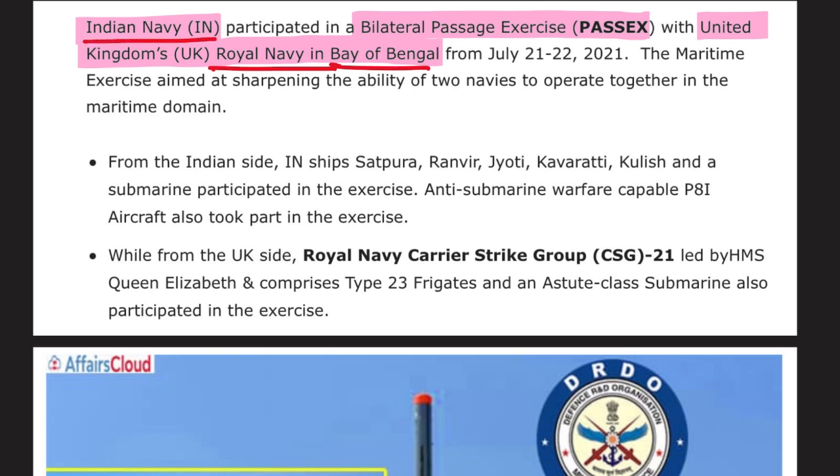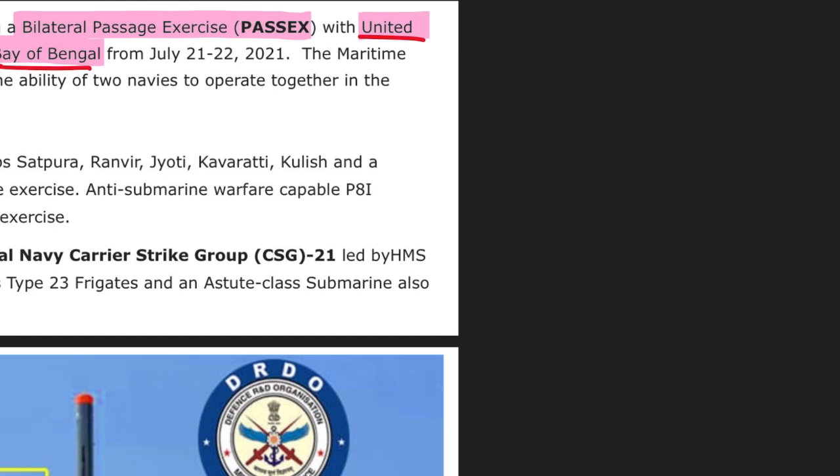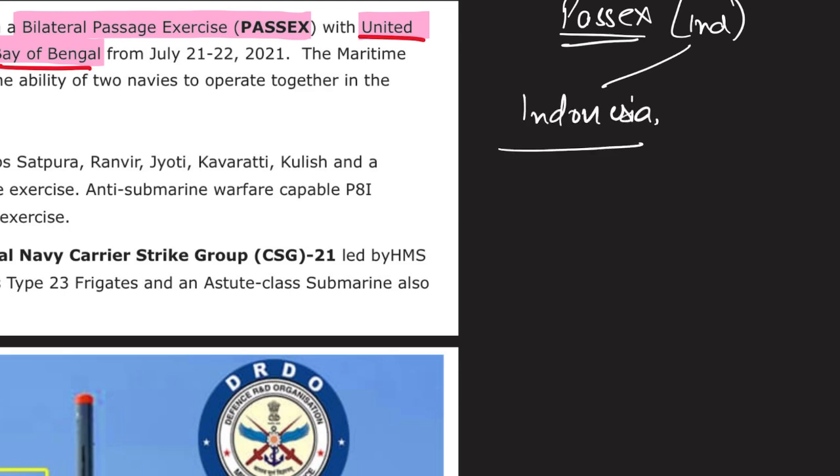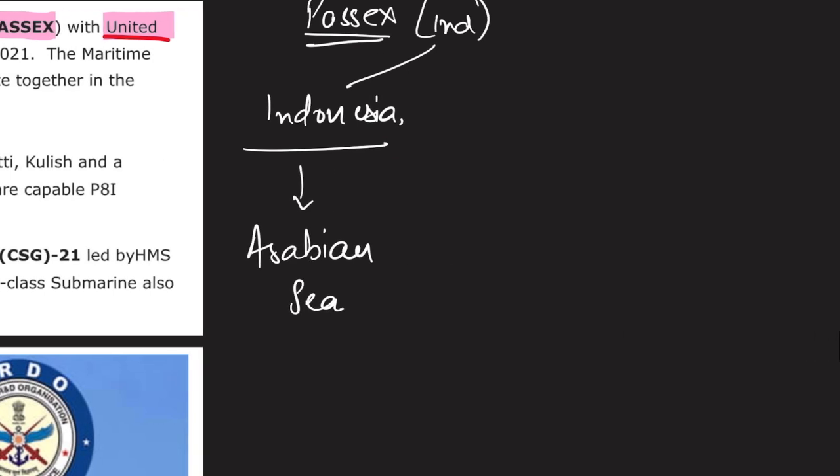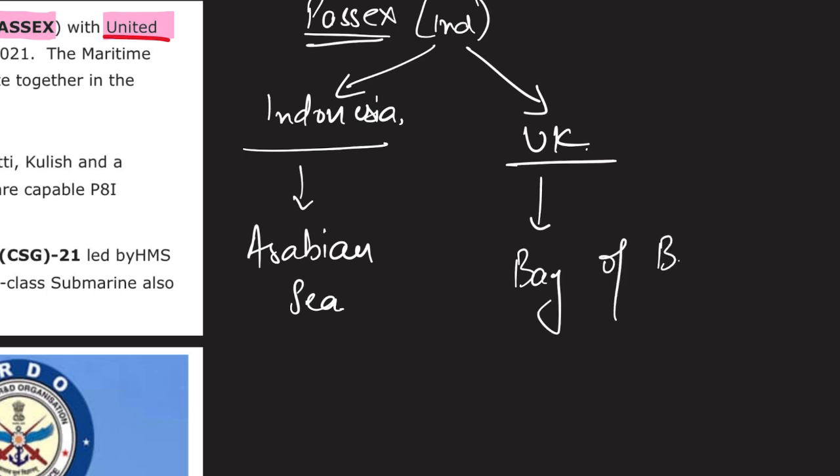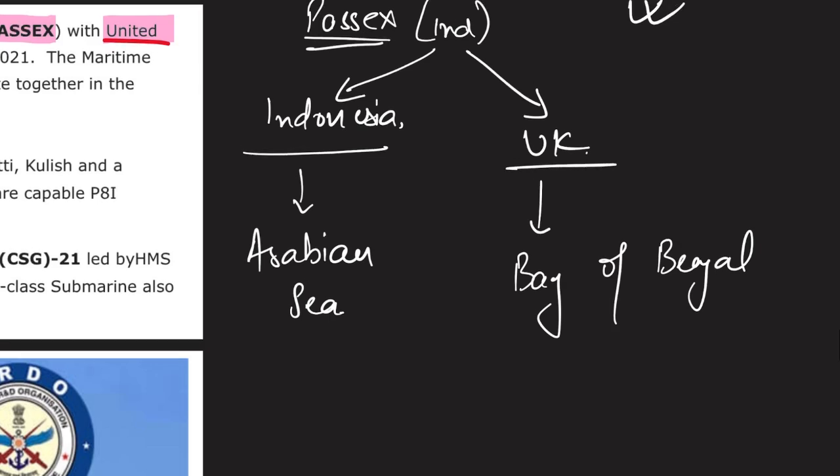Alright, this Royal Navy and the location is Bay of Bengal. So Indian Navy and United Kingdom, earlier see, these are two, don't get confused. Let me tell you, passage exercise, this exercise earlier was generally conducted by India with Indonesia. It was conducted where? Arabian Sea. Then if I tell you it is conducted with United Kingdom, where? In Bay of Bengal. These are the questions that will be asked in your MCQ format exam.